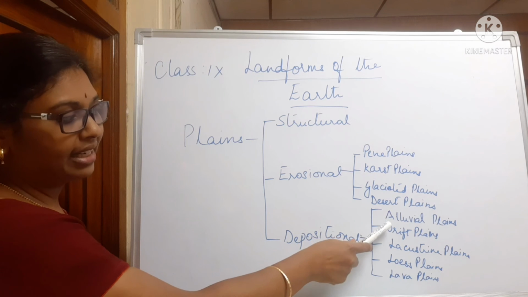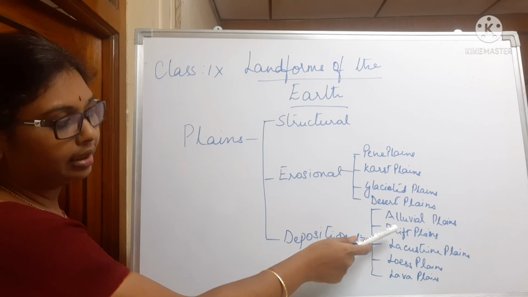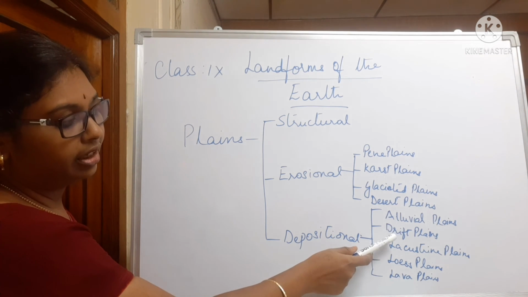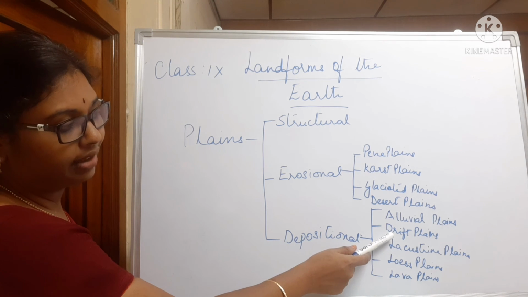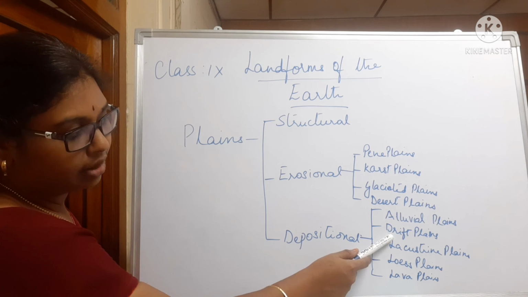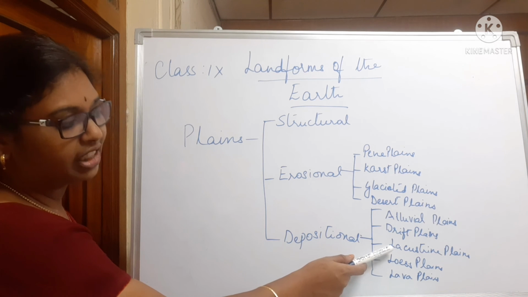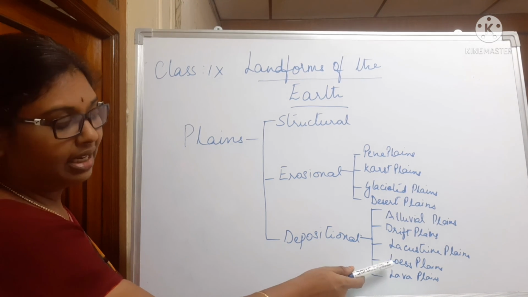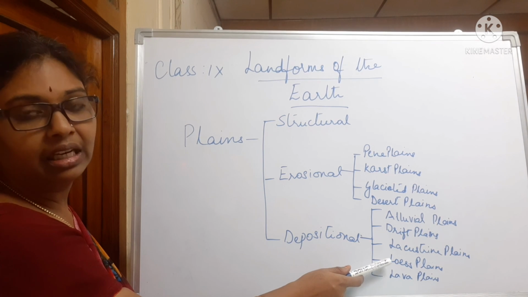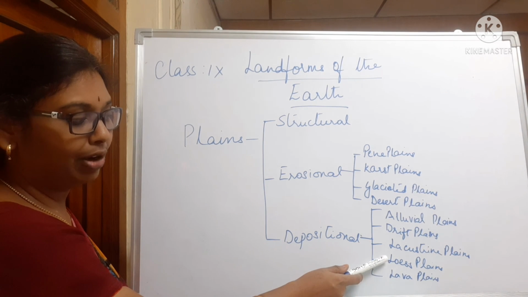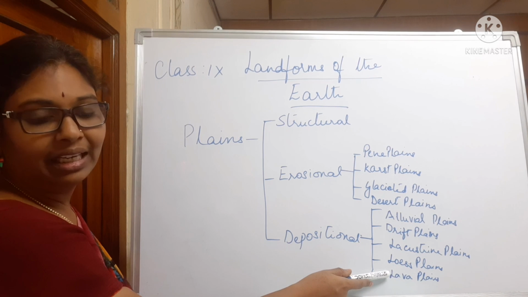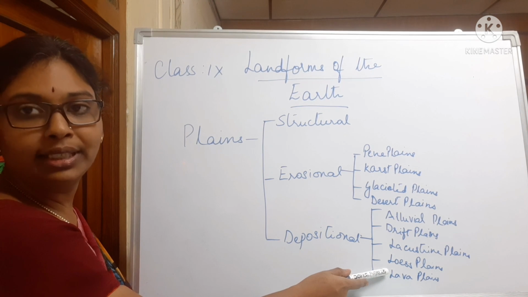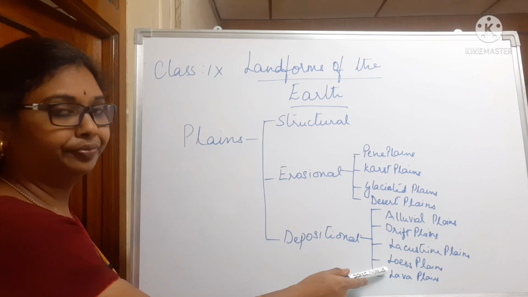The Indo-Gangetic plains is an example of alluvial plains. Drift plains, in North America we are having drift plains. Lacustrine plain, Kashmir Valley is an example of lacustrine plain. Loess plain, in Rajasthan, the plains of Rajasthan are an example of loess plain. Lava plain, we have plains of New Zealand and Argentina.